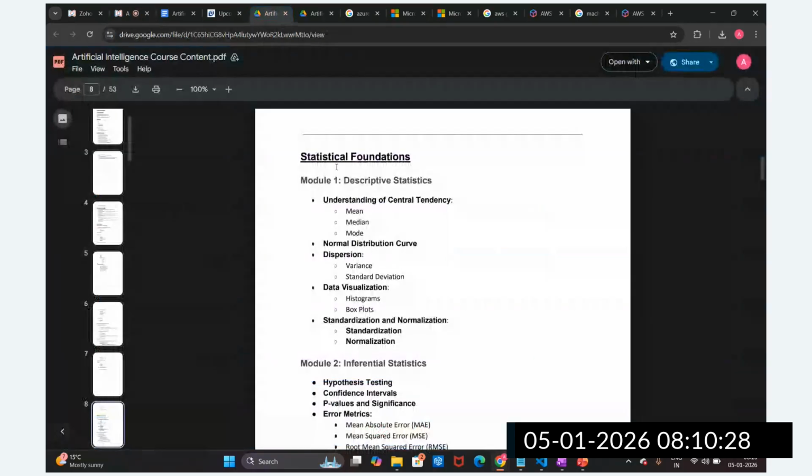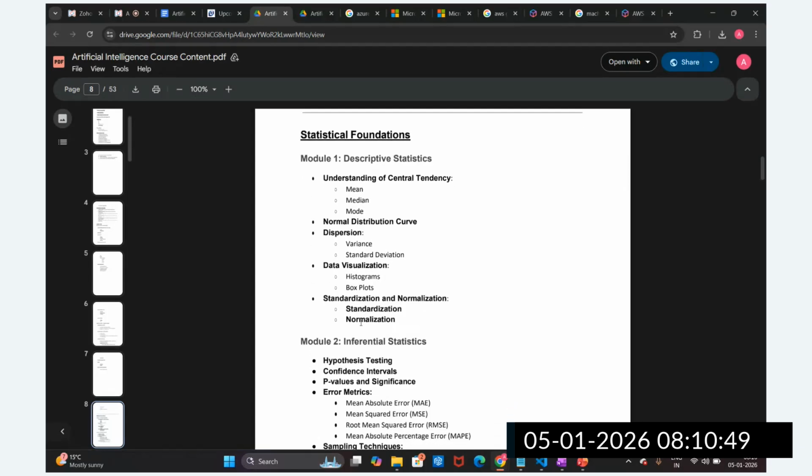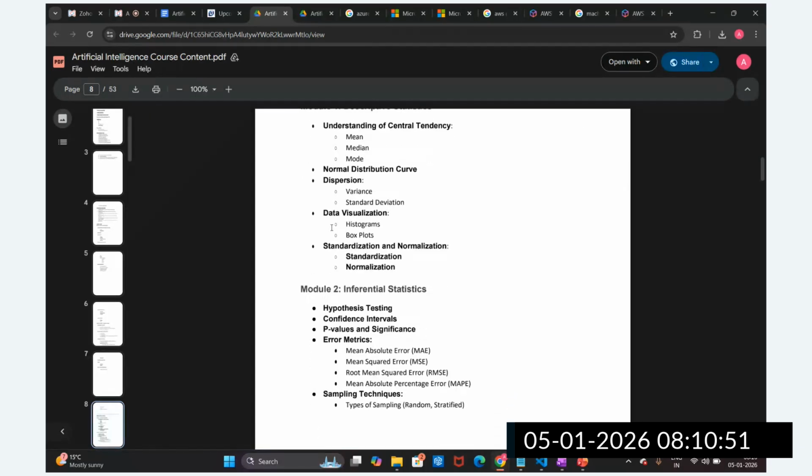So this is statistics. In statistics, we are going to understand descriptive statistics. In this, we have central tendency: mean, mode, median, normal distribution, dispersion. Data visualization techniques, different graphs we are going to understand. Then what is the difference between standardization and normalization? As of now, these are very technical terms. You might not be aware of these things, or may be aware of them, but we are going to cover all of them in detail.